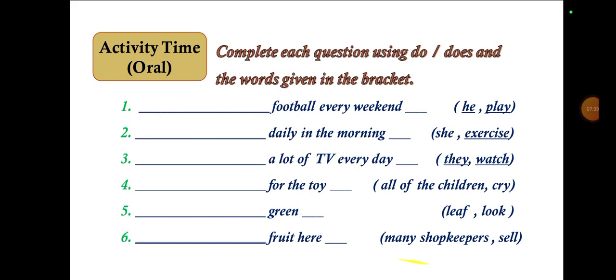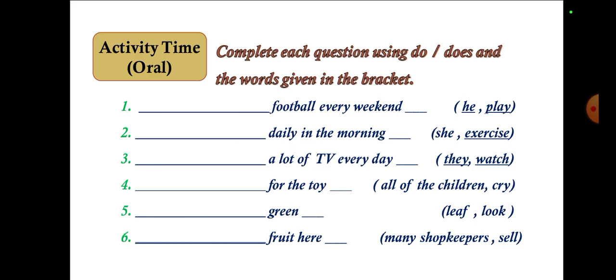Then we have the oral activity time. Complete each question using "do" and "does" and the verb given in the bracket. Does he play football every weekend? He plays football every weekend, and at the end we have a question mark. Does she exercise daily in the morning? Do they watch a lot of TV every day? Do all of the children cry for the toy? Do green leaves look green? Do many shopkeepers sell fruit here?